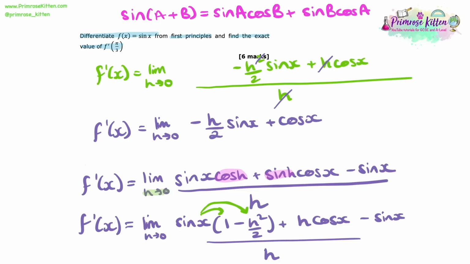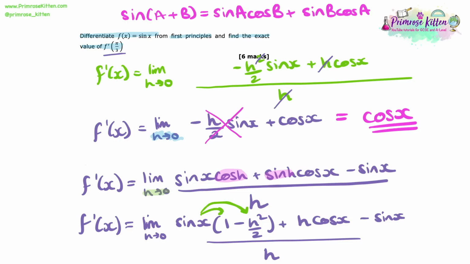Now we can have a look at that limit of h tending to 0, okay? If h is tending to 0, well, that means that minus h over 2 sine x must also be tending to 0, because it's that h times by the sine x. So if h is going to 0, the whole thing is. That just leaves us then with cos x. So we have differentiated it with first principles.